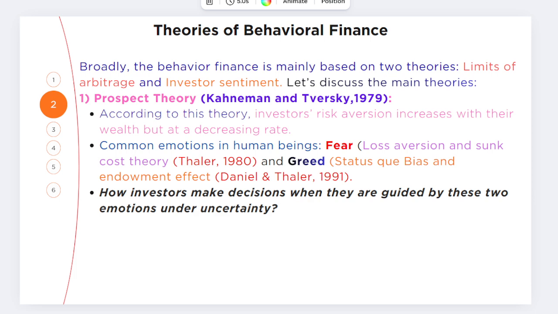That is fear: this is loss aversion and the sunk cost theory as discussed by Thaler in 1980. And the next one is greed: the status quo bias and endowment effect, as discussed by Daniel and Thaler in 1991. Now the question is how investors make decisions when they are guided by these two emotions under uncertainty, friends.